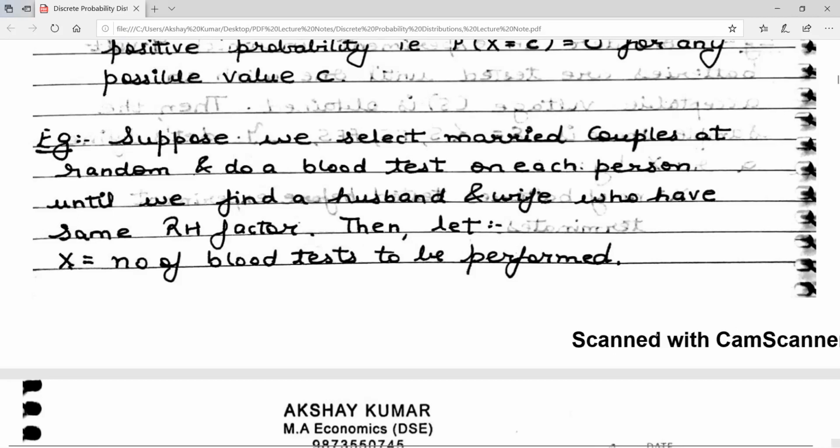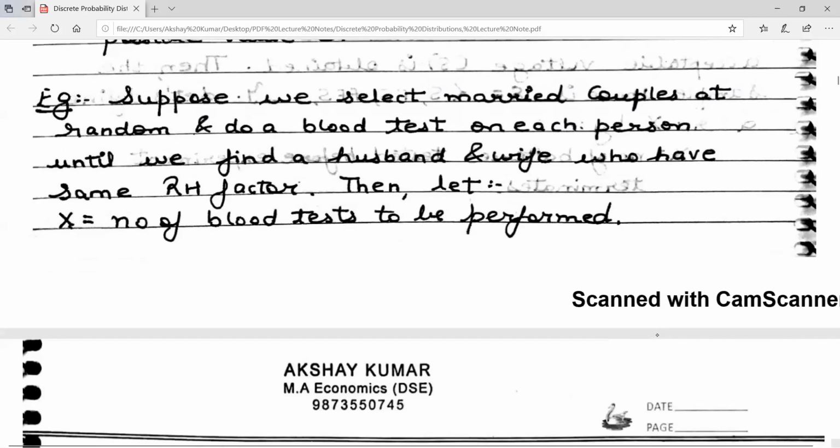Yes? So when we are doing a blood test in this case, X denotes the number of blood tests to be performed. My possible values will be